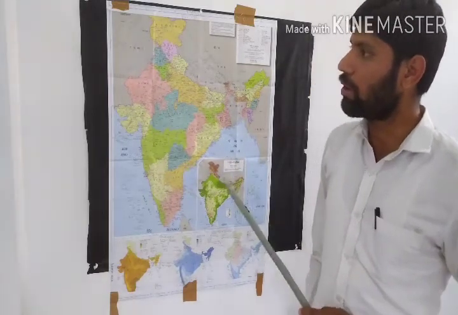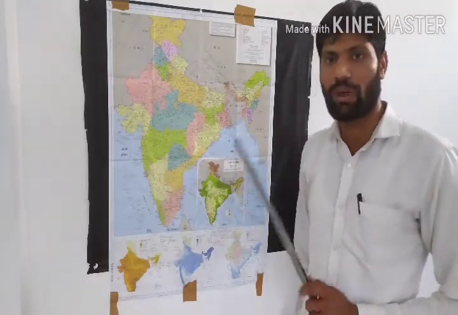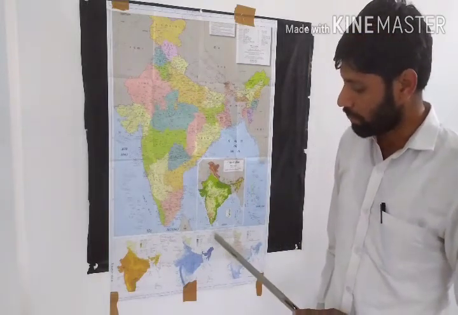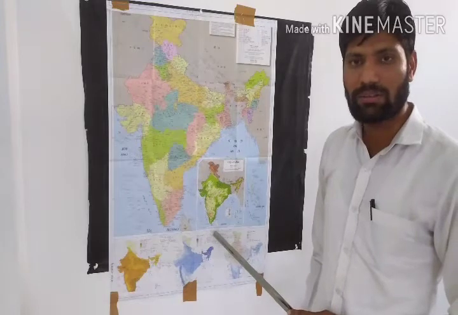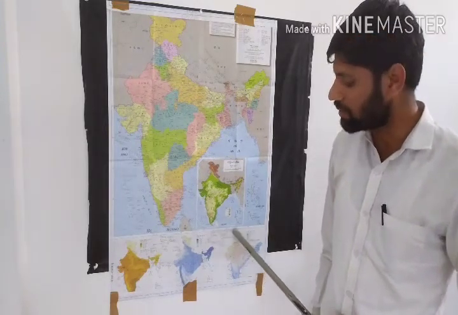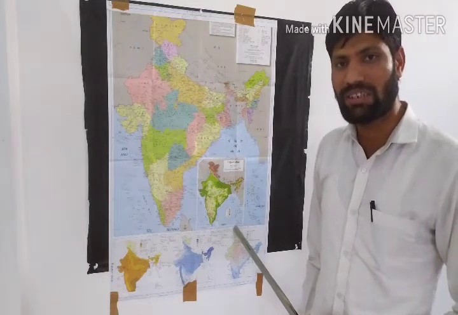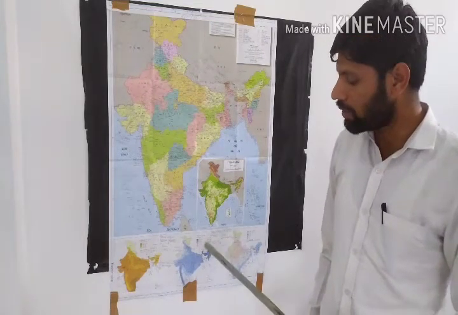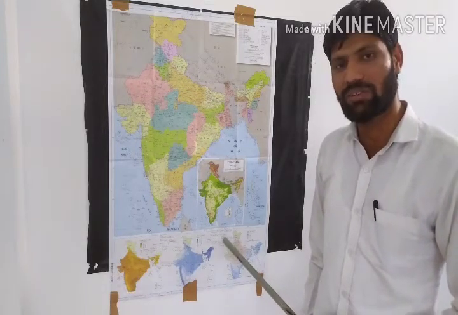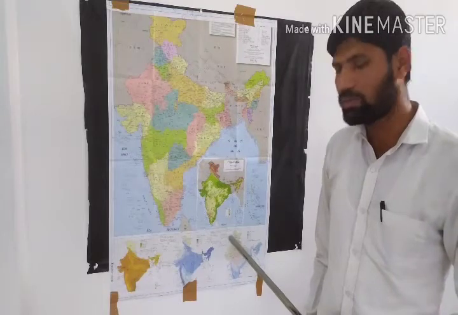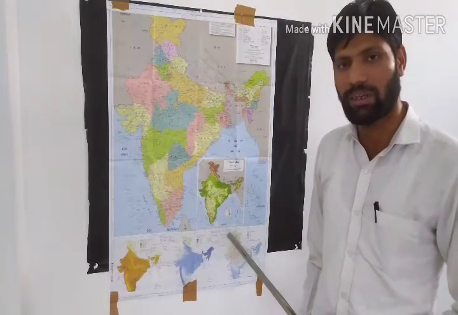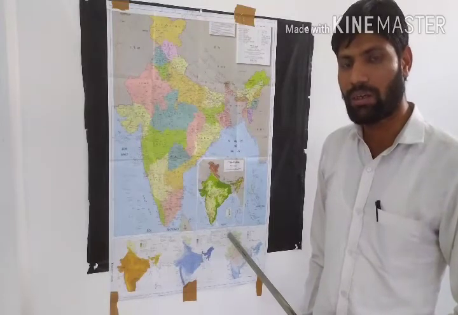Now if we talk about the estimation of total global biodiversity in this world, then according to a scientist named Robert May, he estimated that 7 million species are there. But according to the IUCN, the International Union of Conservation of Nature and Natural Resources, in 2004, 1.5 million total species are recorded.